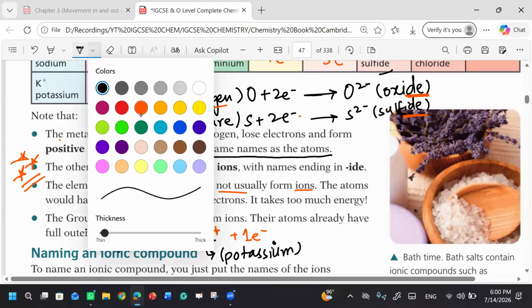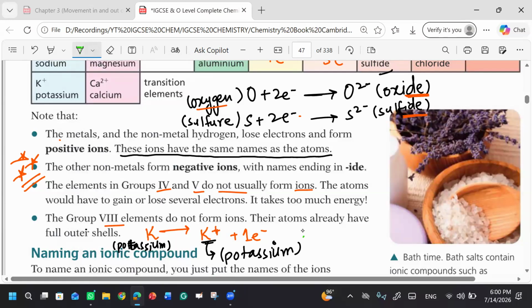So what will be done? Let's say there is fluorine. It has gained an electron. Now this species is formed. This was fluorine. Can you tell me the name of this species? The name of it will be fluoride. Why?